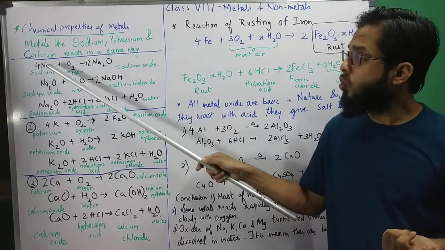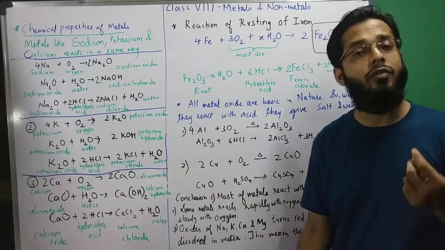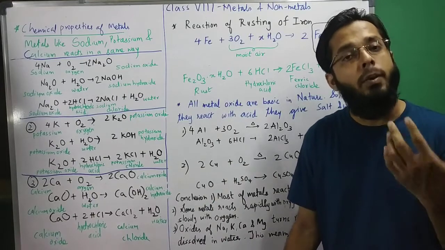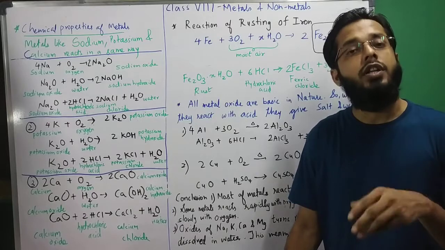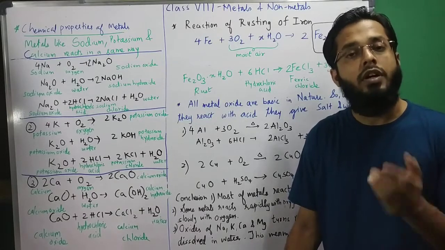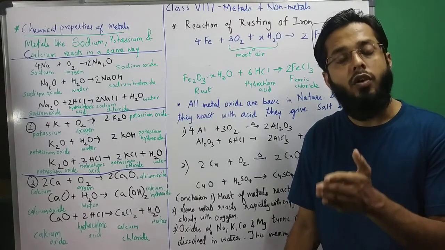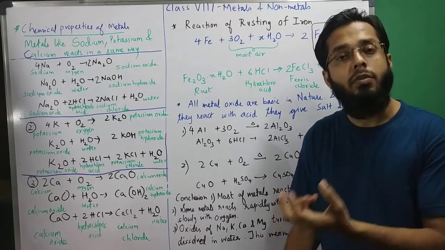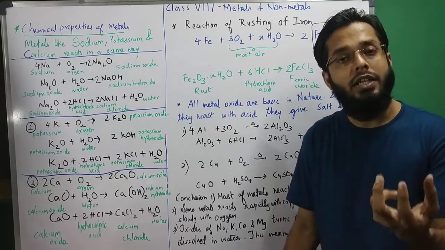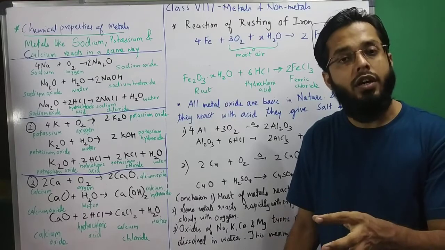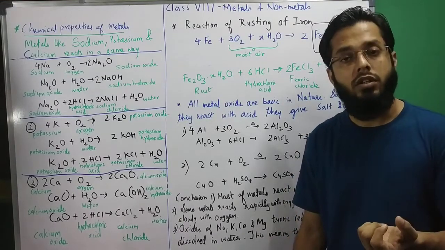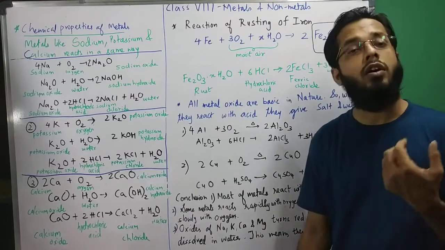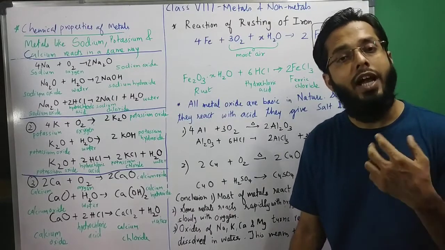So you can say sodium, potassium, calcium react with normal water. If you take magnesium, aluminum, they will not react with normal water. You will require steam. If you just react steam and aluminum or steam and magnesium, and if you heat the container, then the reaction will take place and you will get oxides. You will not get hydroxide, but you will get oxide, magnesium oxide and aluminum oxide.